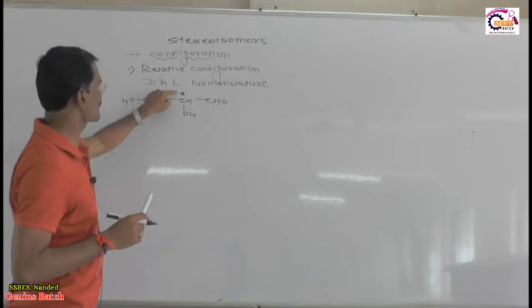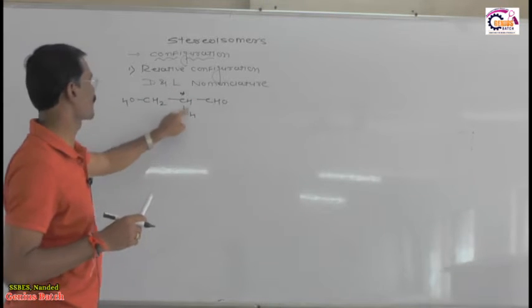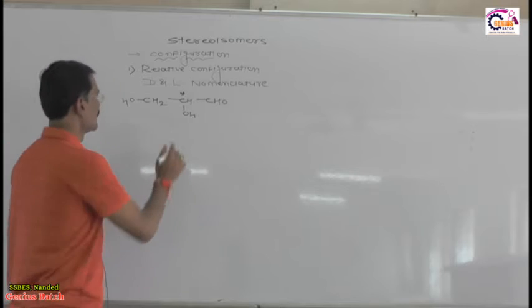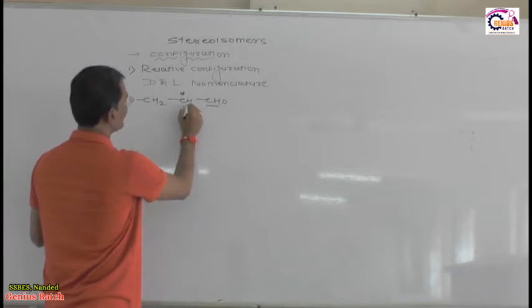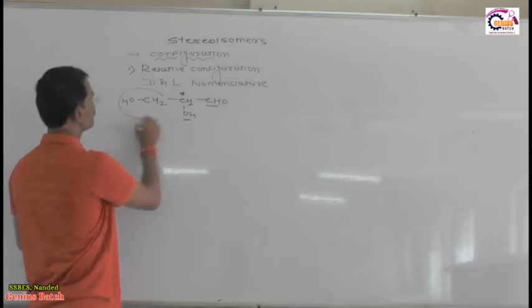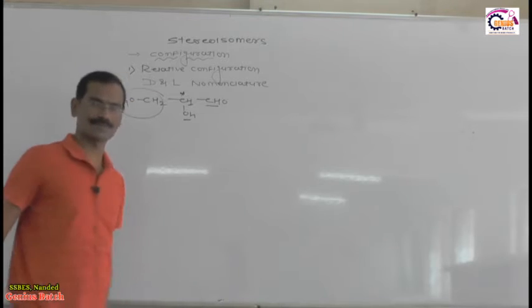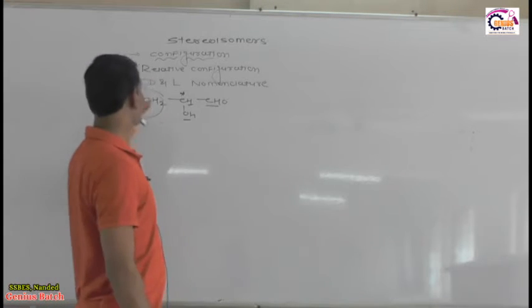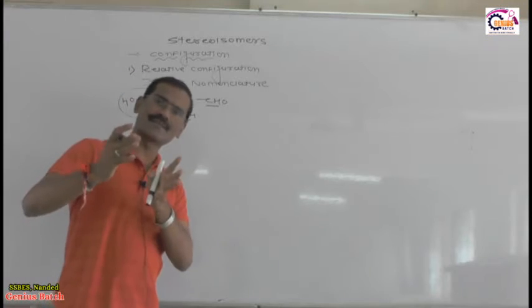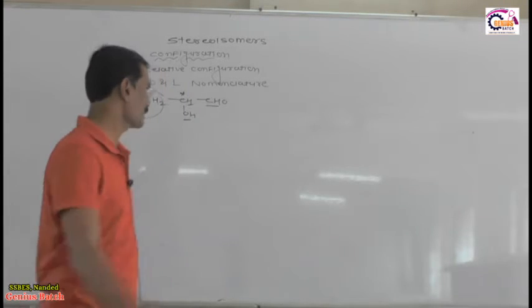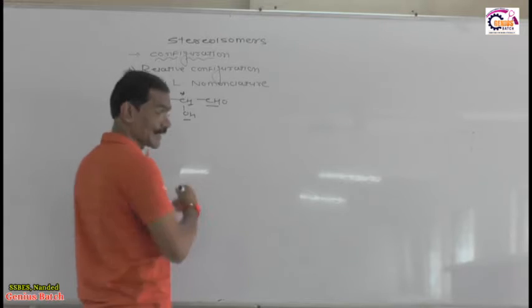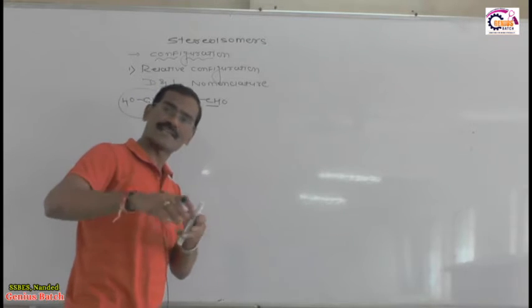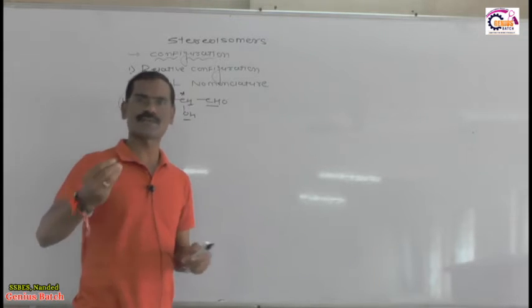Why is this carbon chiral? Because this carbon is attached to 4 different atoms or groups. This carbon is attached to aldehyde here, hydrogen here, OH here, and CH2OH here. Therefore this carbon is a chiral carbon. Now while writing the D and L nomenclature, listen very carefully. You represent the D and L nomenclature by using the Fischer projection formula.